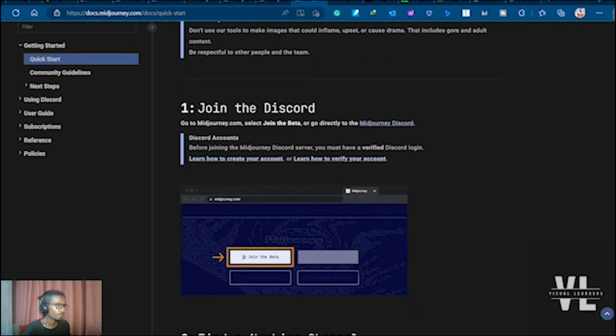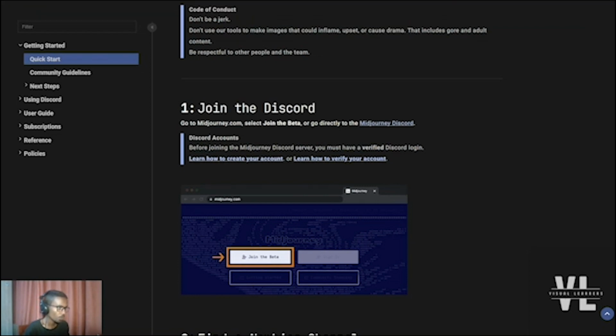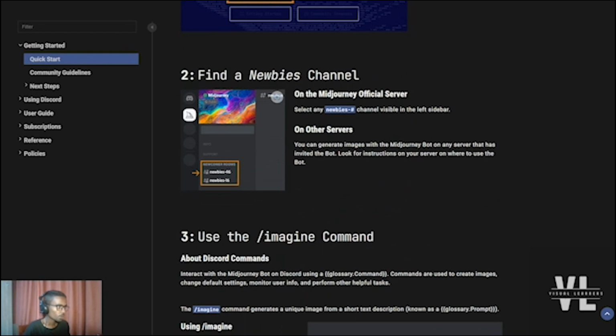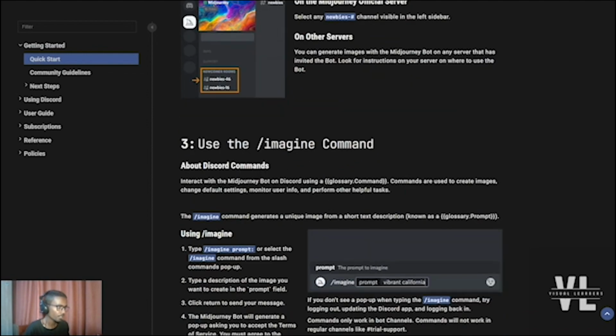So if you want to find out more on how to get started with the Discord application, you can also get access to the Midjourney API using Discord on the browser. You can just click on the Midjourney Discord here, and you can create your own account. You go to one of the newbies channels. The newbies channels are the ones that you're going to use in order to interact with the Midjourney bot.